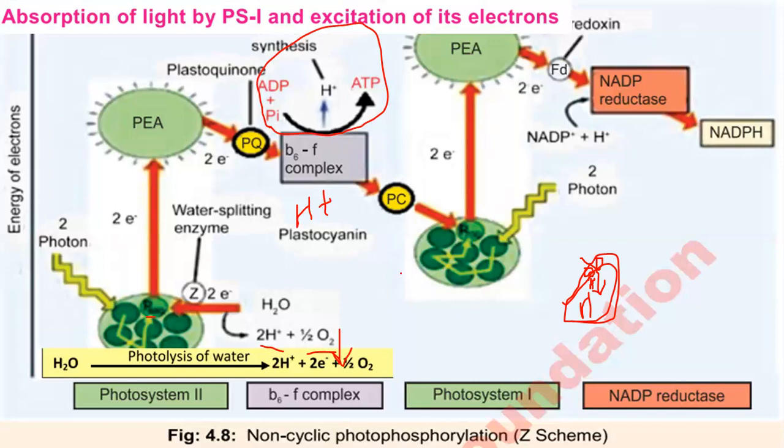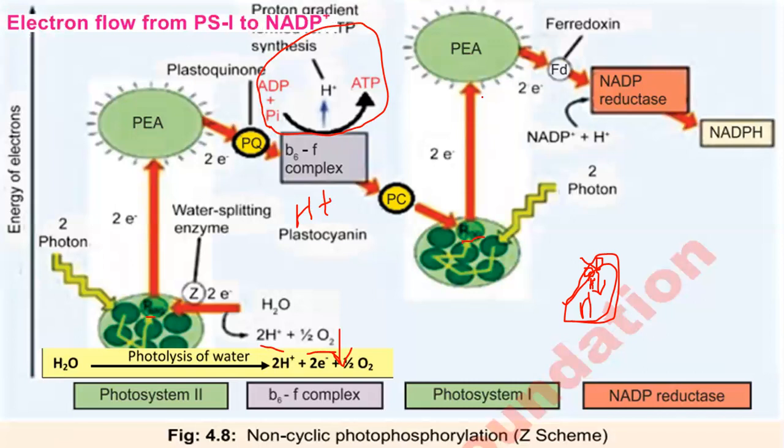So light, when it strikes PS2, strikes PS1 at the same time, and by the same method the electrons get excited and reach the reaction center P700. P700 means it can absorb maximum wavelength up to 700. Then the two electrons get excited and move to the primary electron acceptor. The electron acceptor here is ferredoxin.